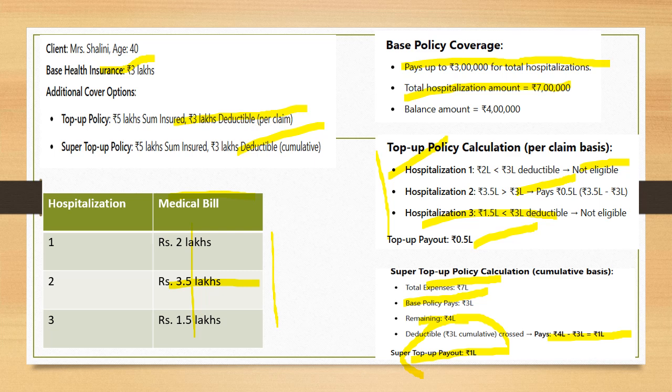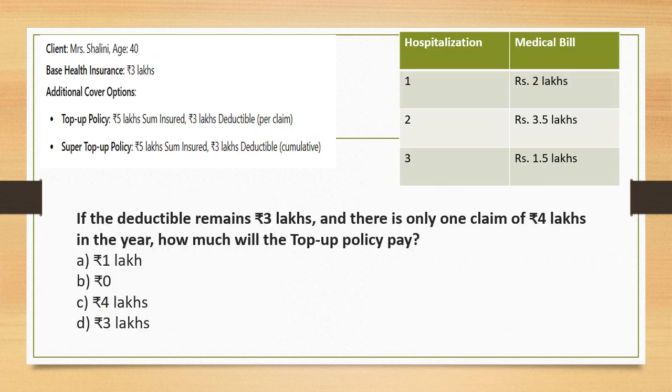So I hope you got how this working of top up and super top up is applicable, right? Now let us move to the next slide to understand this better. So the same example, the age is 40, base health insurance is 3 lakhs, top up is of 5 lakhs with a deductible of 3 lakh, and super top up is of 5 lakh with a deductible of 3 lakhs. Now if there is only one claim of 4 lakh, what will happen? So one claim of 4 lakhs means the claim is of 4 lakhs, deductible is 3 lakhs. So the payment from the top up will be 1 lakh.